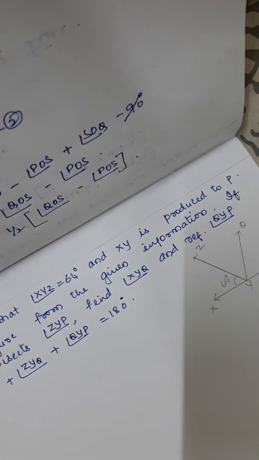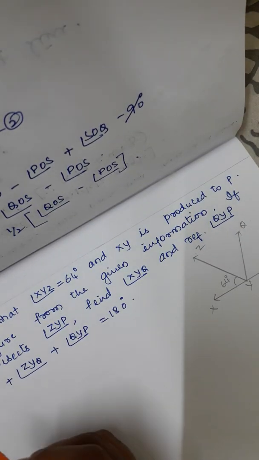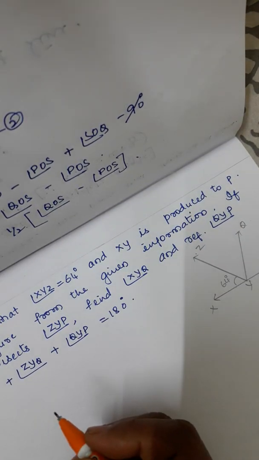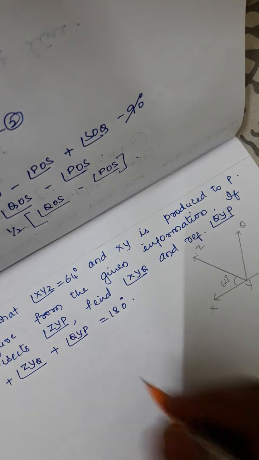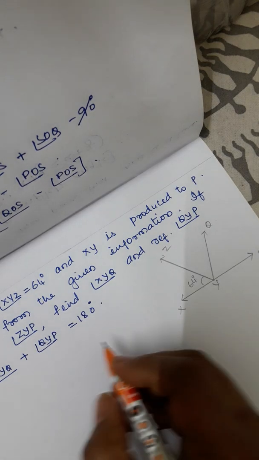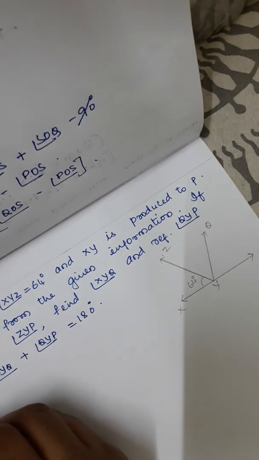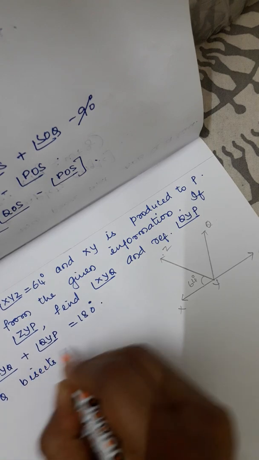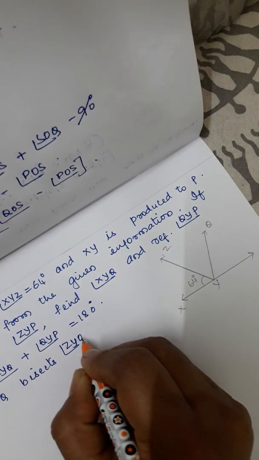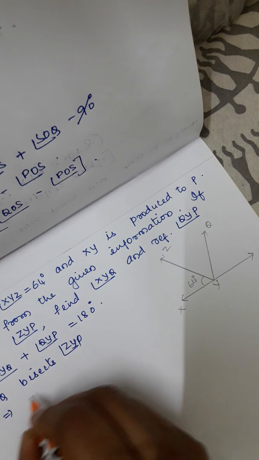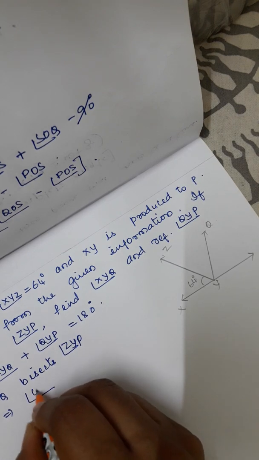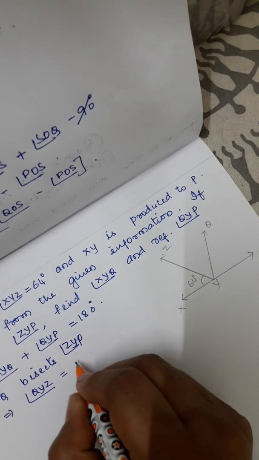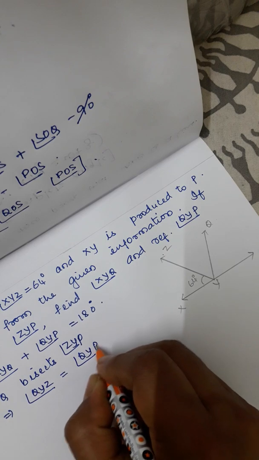Okay, so here as YQ is a bisector, as YQ bisects angle ZYP, this implies angle QYZ is equal to angle QYP.